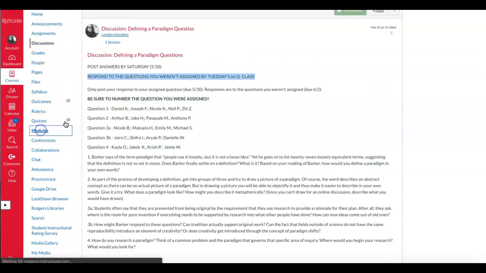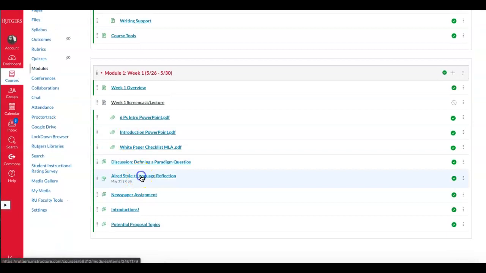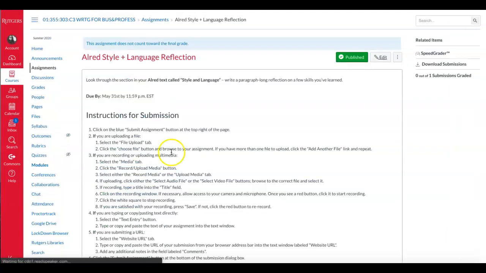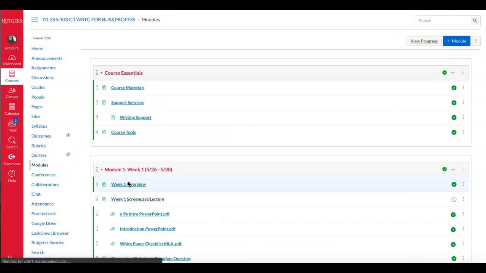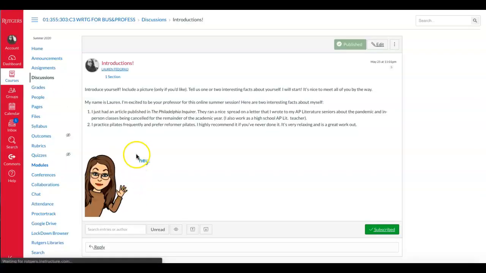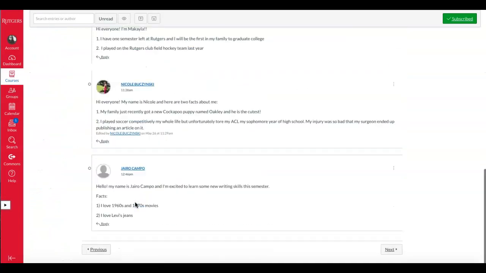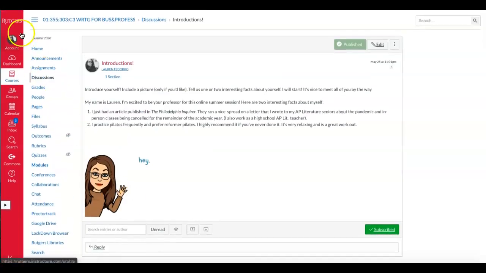So just going back to modules, I just want to go through the other sections. The Alred style and language reflection, you can just upload it right here. Remember, that's just a paragraph. And you are also going to be required to introduce yourself. So you can see that I started by introducing myself, and I've just given 2 facts that you may not have known about me, and people have started to introduce themselves as well, which is great. Back to modules.